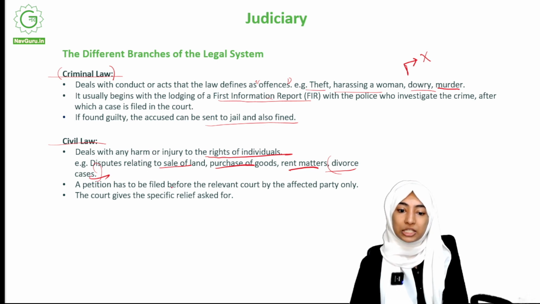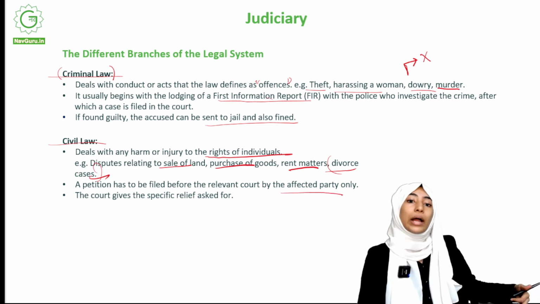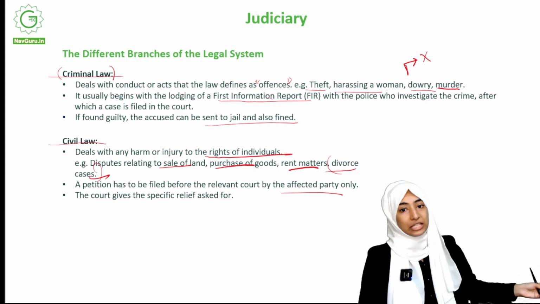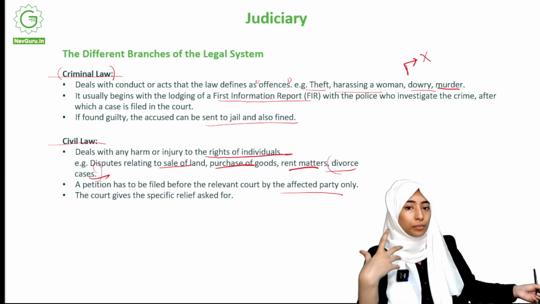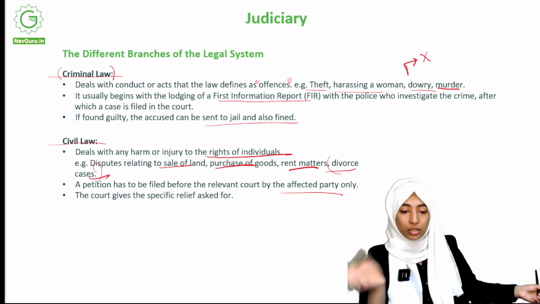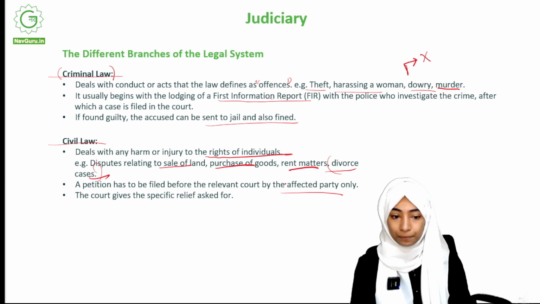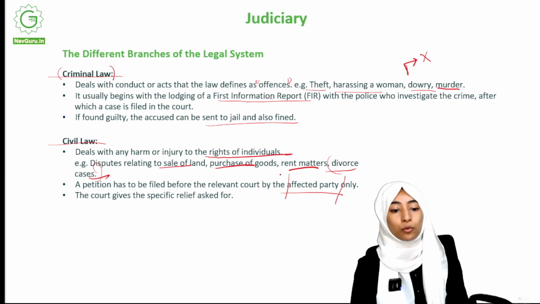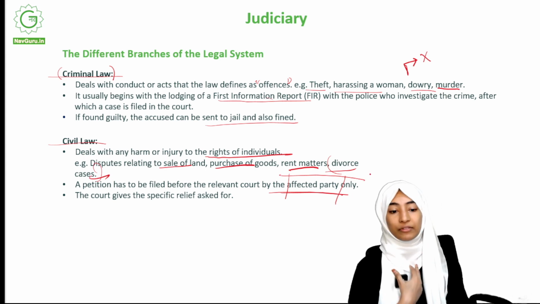A petition has to be filed before the relevant court by the affected party only. So how do you move ahead with civil law? You need to file a petition before the relevant court, whichever court you think is relevant. It could be the district court, the high court, or the Supreme Court. Who files the petition? Only the affected party. The affected party is the one who files the petition. So if you believe that you are on the affected side, you can file the petition.